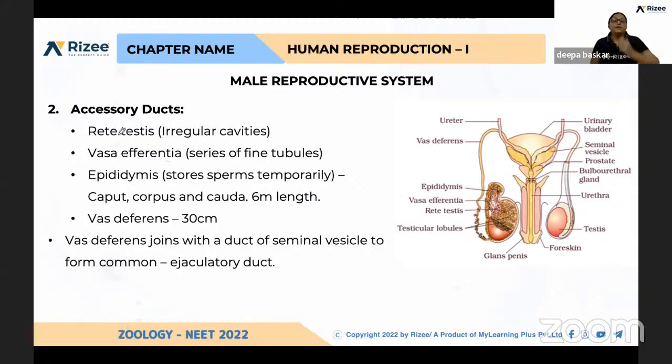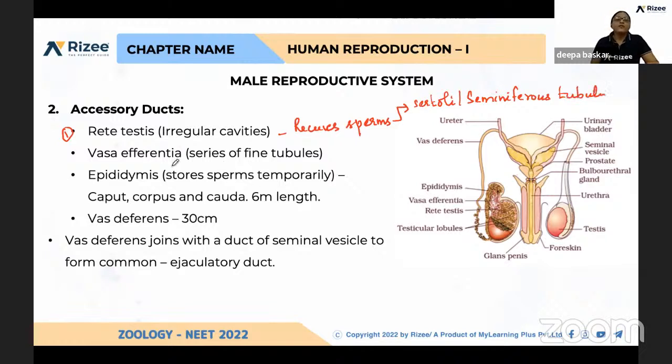See here. What is the role of the rete testis? It receives sperms from the Sertoli cells or seminiferous tubules. The vas efferentia connects the rete testis and epididymis.